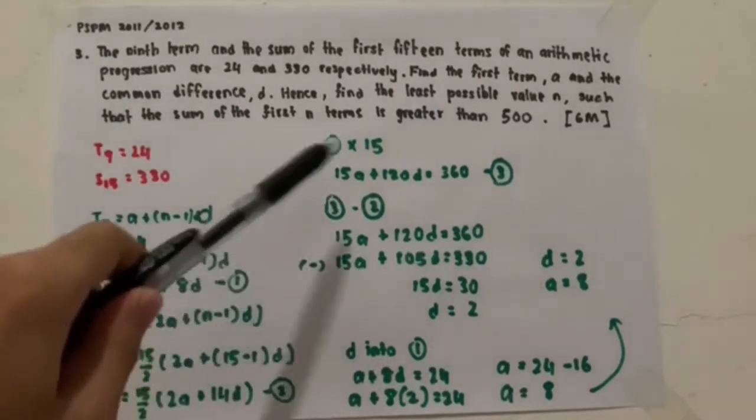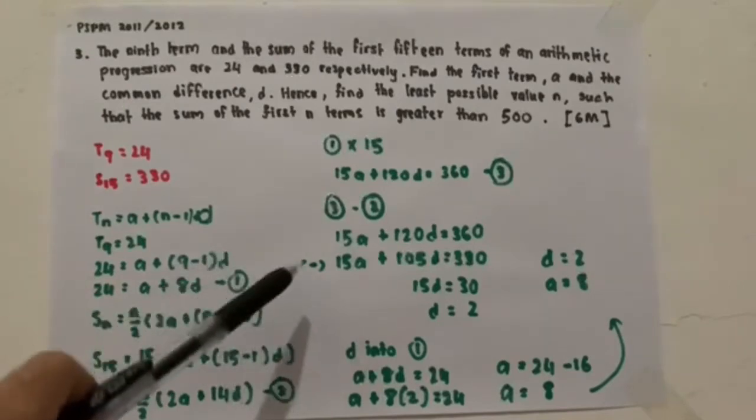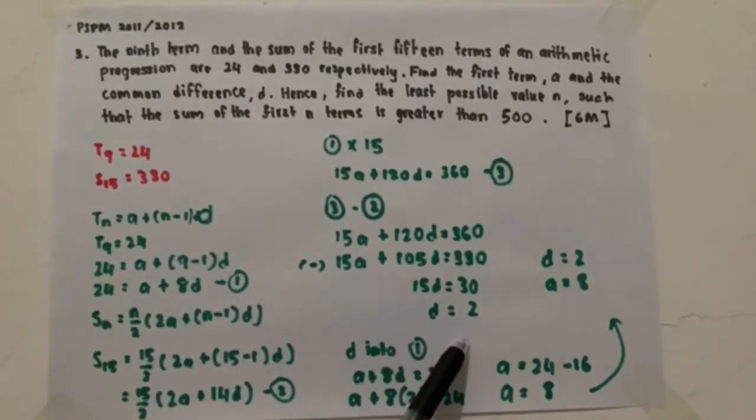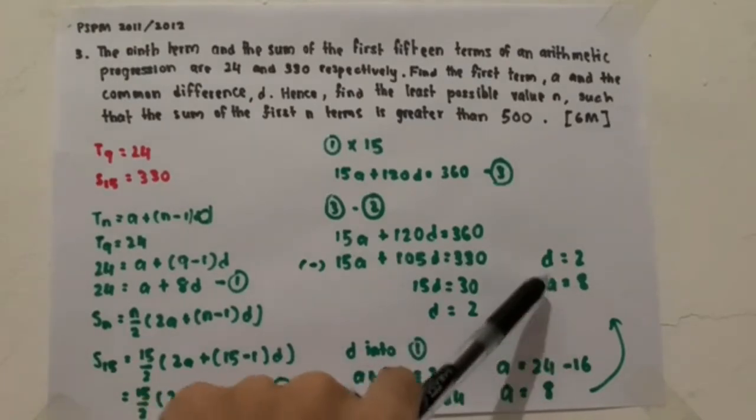I'm using this type of problem solving to get the common difference. So the common difference is 2, and after I got the common difference, I substitute it into the first equation and I can get the first term.